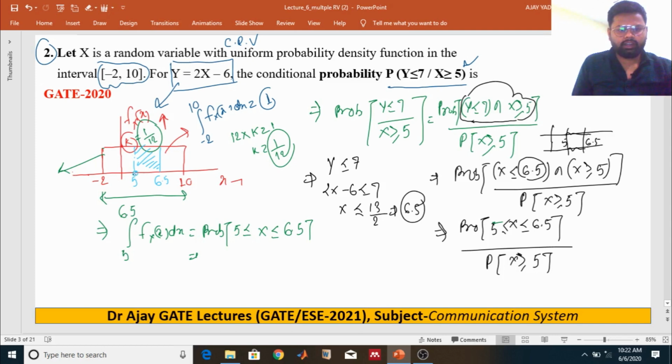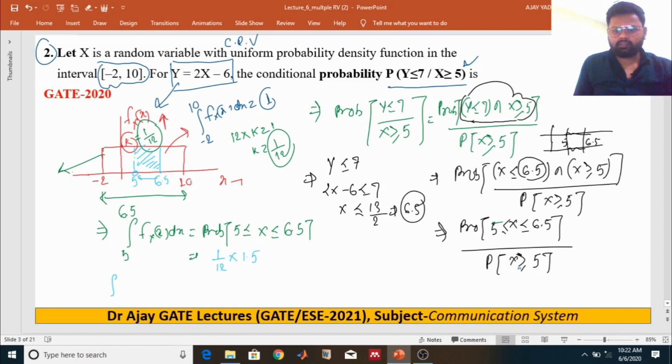So how do you get it? This one is the width and the height is 1 upon 12. So 1 upon 12 multiplied by the width, which is 1.5, and you will get this one. And what about the other?